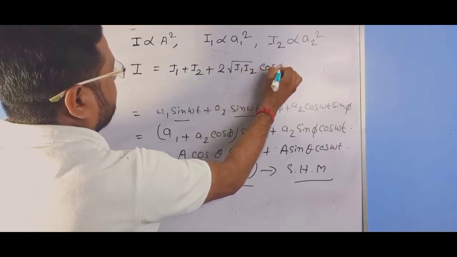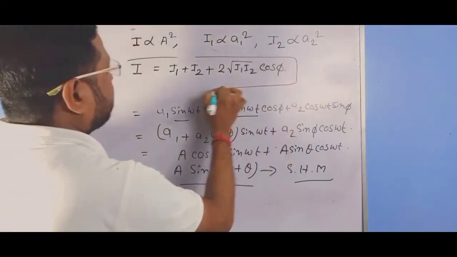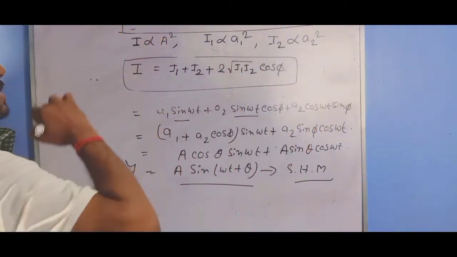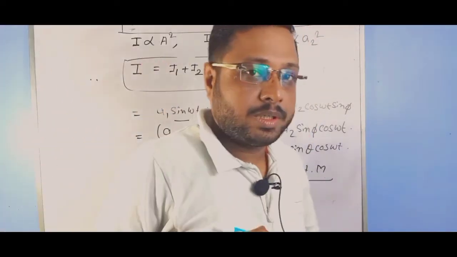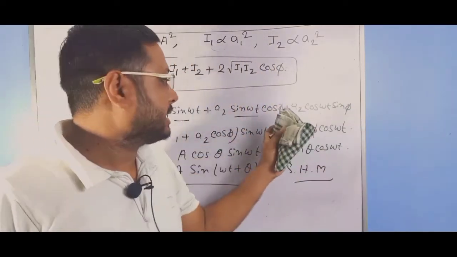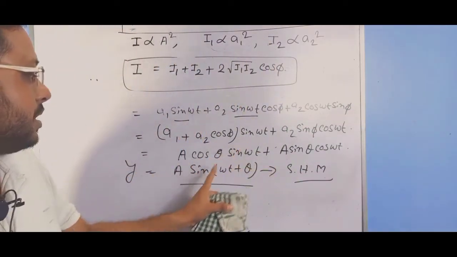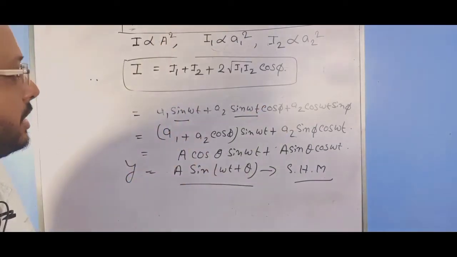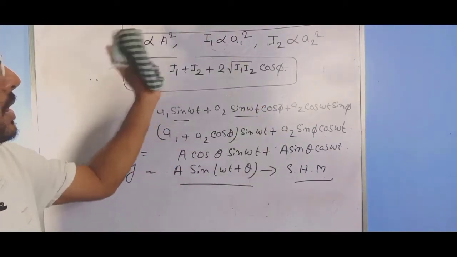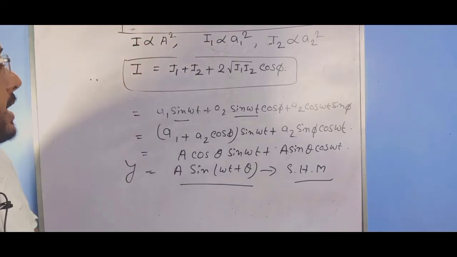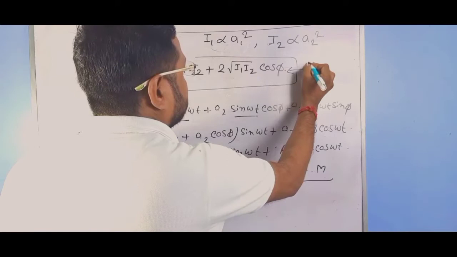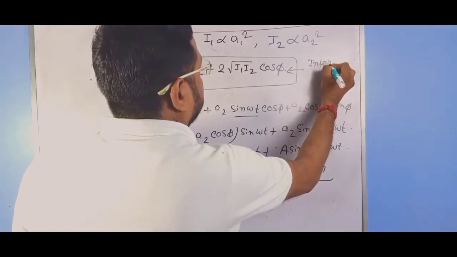You can derive this mathematical equation easily from A cos theta equals A1 plus A2 cos phi. If we square both terms and add them, we get the value of A and I. The term 2 root I1 I2 cos phi is known as the interfering term.